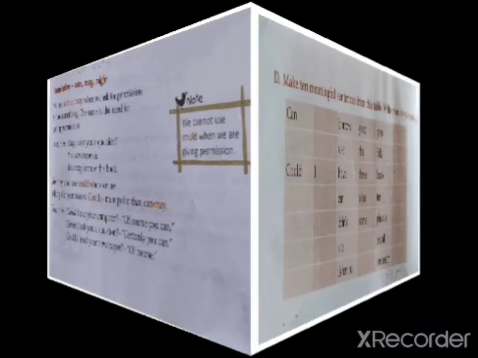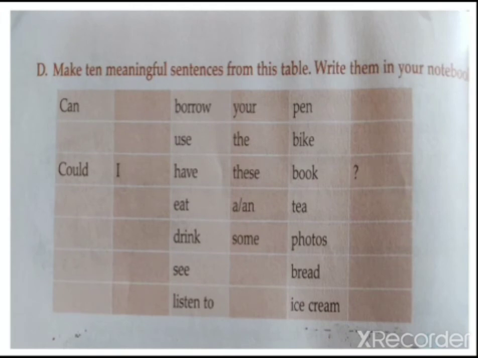Is it clear? So now here you are having one table. Here it is written, write them in your notebook. You can write it in the CW if you want, by giving the title Chapter 7 Helping Verbs, Exercise D, and the page number also you can mention. But if you don't want to write in the CW, then write it on one paper and make sure you keep that paper at this exercise itself. On the top you can apply glue and stick the paper so that every time you want to see the answer, it's easy for you to see.